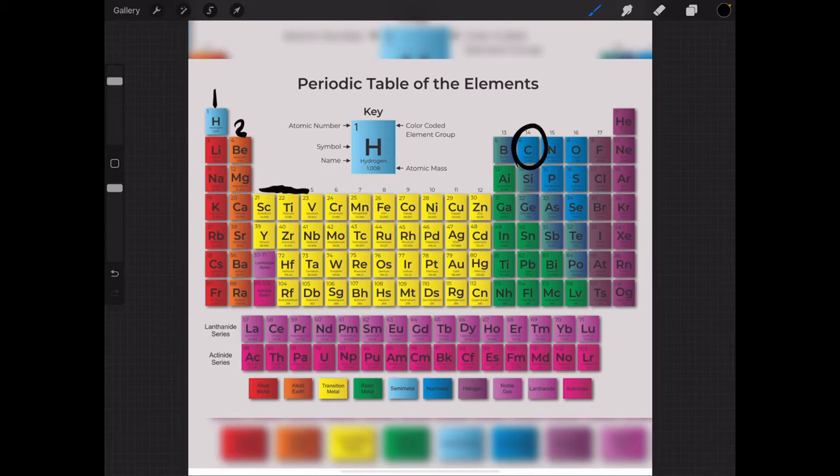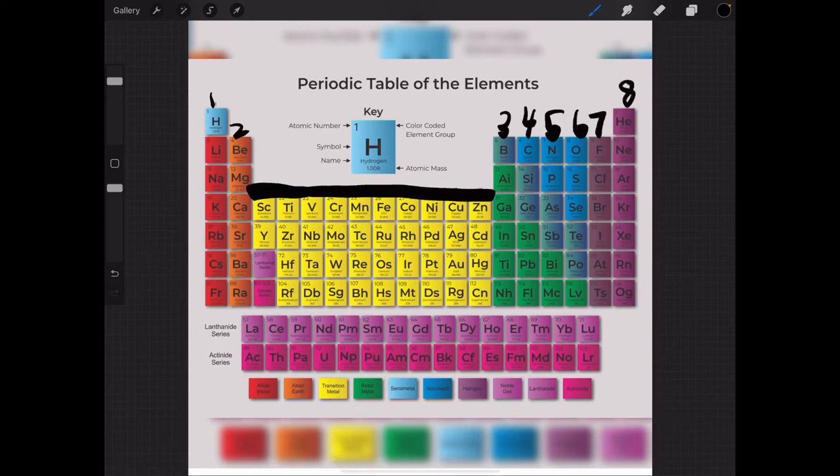These transition metals are hard to figure out the valence electrons for, because transition metals have several properties that make the valence electrons switch from 1 to 2 to 3. That's why they're called transitional metals. So now 1, 2, we don't need to worry about these. And instead of 13, we put 3, 4, 5, 6, 7, and 8.